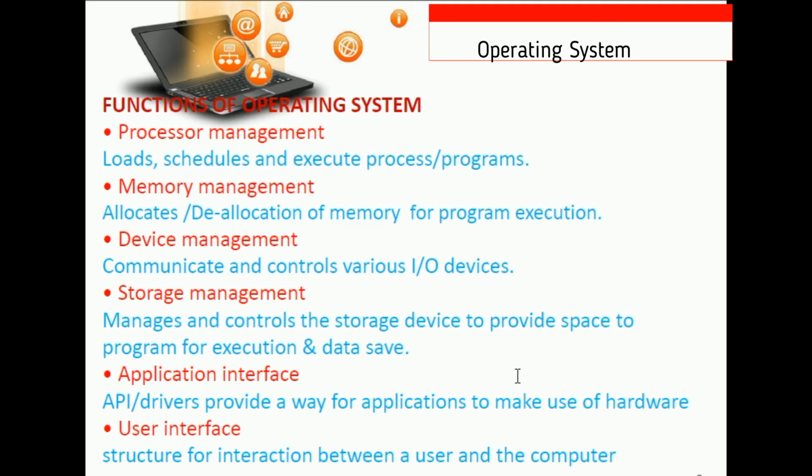Now the next thing is memory management. It allocates and deallocates memory for program execution. As we know, a process can't run without the help of memory. So to perform the processing, we need memory from the RAM. The operating system will also give the memory according to the time slice, as in the round robin scheduling method.